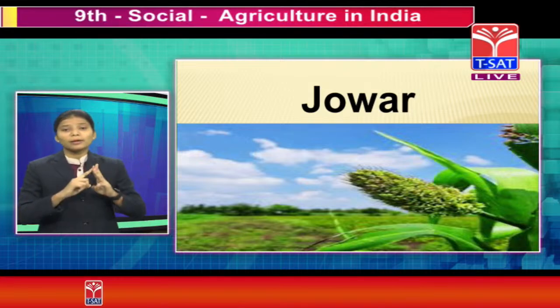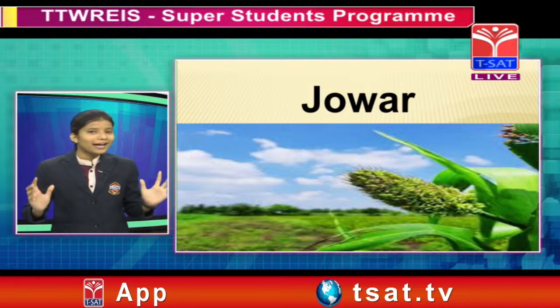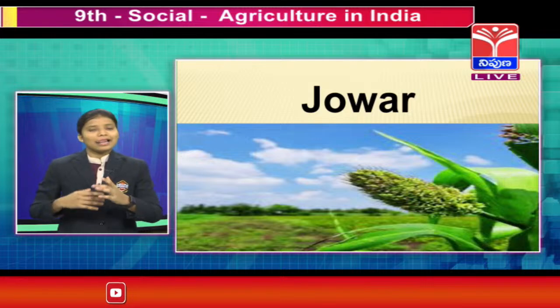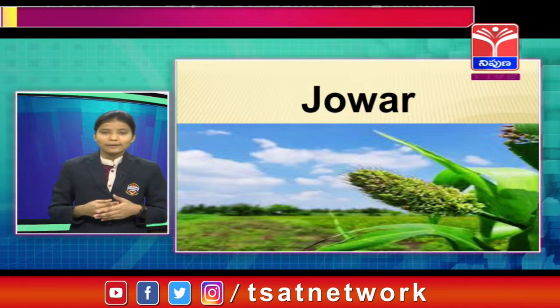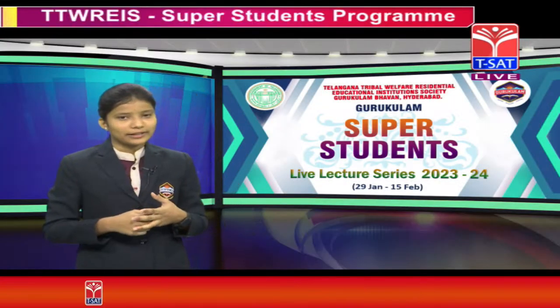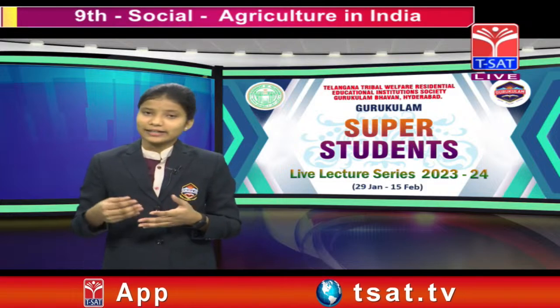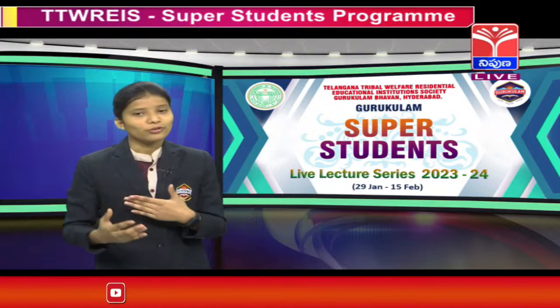These three soils are important to grow jowar, right? Maharashtra is the largest producer of jowar, followed by Karnataka, Punjab, Haryana, Telangana, Andhra Pradesh. These states are all producing jowar.